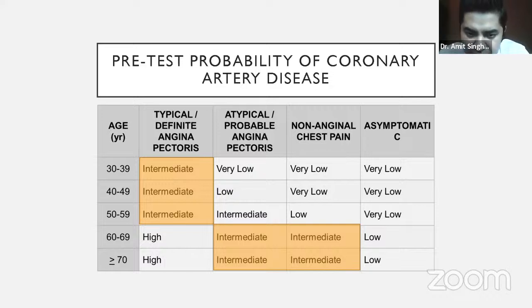Patients who have low or very low probability, for example if the patient is asymptomatic, or has atypical chest pain, suppose a right-sided chest pain, and also doesn't have any comorbidities, is very young, and doesn't have any addiction, these kinds of patients will have a very low pretest probability. So these patients might not be sent for a treadmill test. That is why we have to pick the patients who are in this age range, have typical or probable anginal pain, and have comorbidities. These are the patients for whom a treadmill test should be considered.